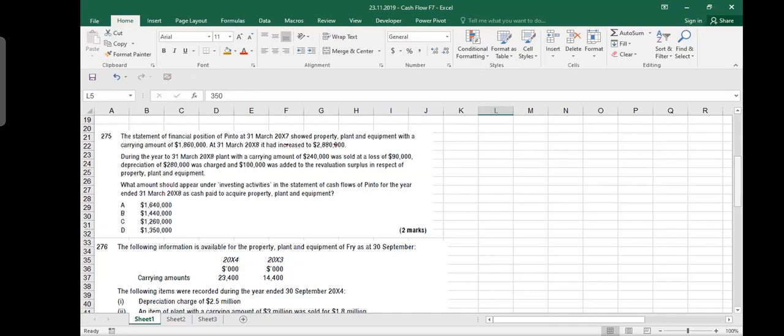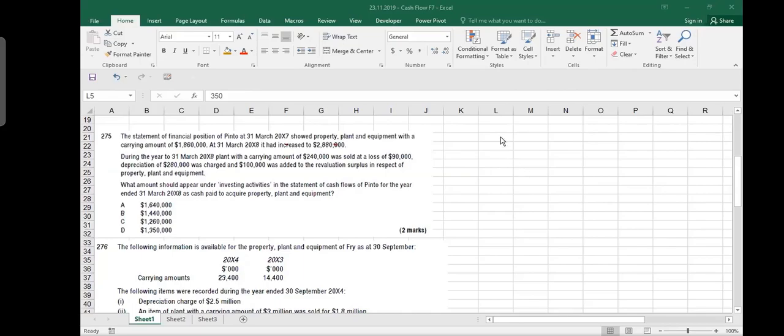275, let's read it, please. The statement of financial position of Pinto at 31st March shows property, plant, and equipment with a carrying amount of 1860. It had increased to 2880. During the year to 31st March, plant with a carrying amount of 240 was sold, depreciation of 280 was charged, and 100 was added to revaluation surplus in respect of property, plant, and equipment. What amount will be shown as investing activity in the statement of cash flows of Pinto for the year ended 31st March 2008 as cash paid to acquire property, plant, and equipment?